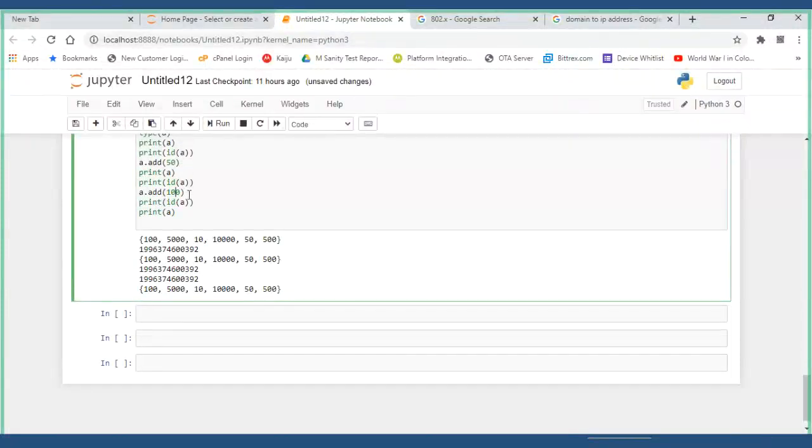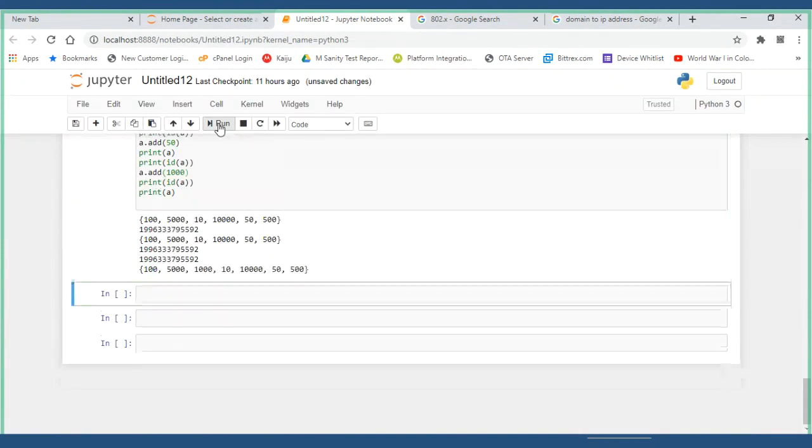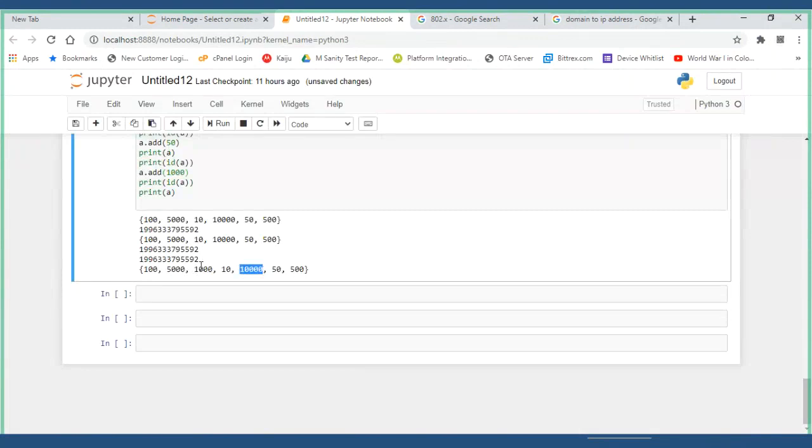Is there anywhere I made a mistake? I think it's the dot and bracket. 100 is already there, right? Yes, sir. If I want to give 1000, let me put 1000. 1000 is not there, so it is 10,000, and it is added.